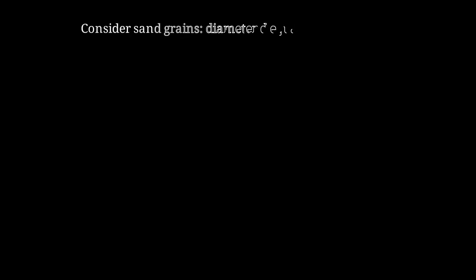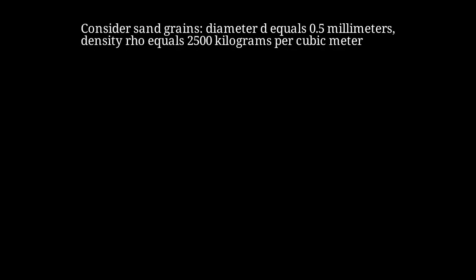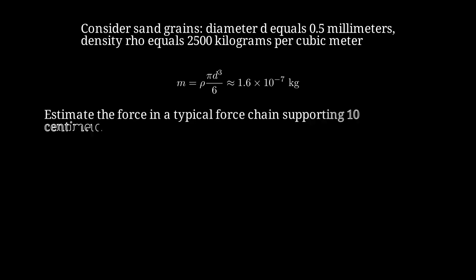Let's perform a quantitative estimate to connect microscopic and macroscopic scales. Consider typical sand. Grain diameter 0.5 millimeter, material density 2,500 kilograms per cubic meter. The grain mass is rho pi d cubed over 6, approximately 1.6 times 10 to the minus 7 kilograms. Now estimate the force in a chain supporting 10 centimeters height of sand.